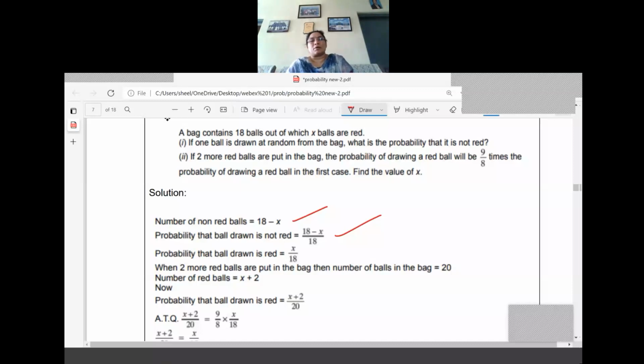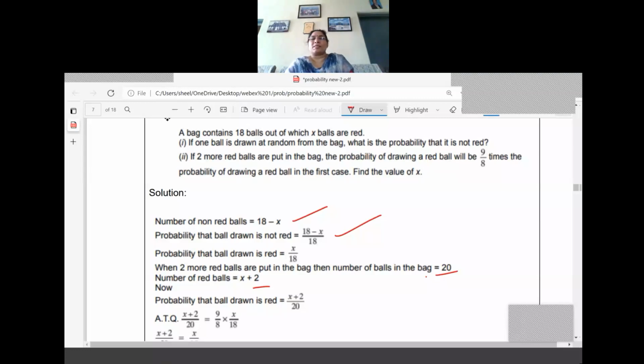Now what is the second part of the question? Two more red balls are put in the bag. Similar to the previous question, what is the number of balls now? 18 plus 2, 20. What about the red balls now? x + 2. So that is the next step we have written here. Number of red balls equal to x + 2 and total number of balls is equal to 20. Now what is the probability of drawing a red ball now? So (x + 2)/20 only, because the condition is similar to the previous question.